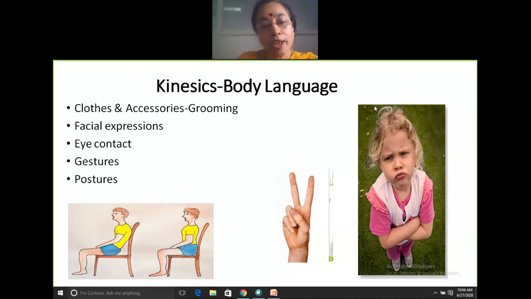Now look at the picture on your slide. The boy, the two postures: one, he is not sitting properly, and what does it convey? It conveys a lack of interest, and probably he is not intent on listening. Probably he is there just because someone asked him to be there.